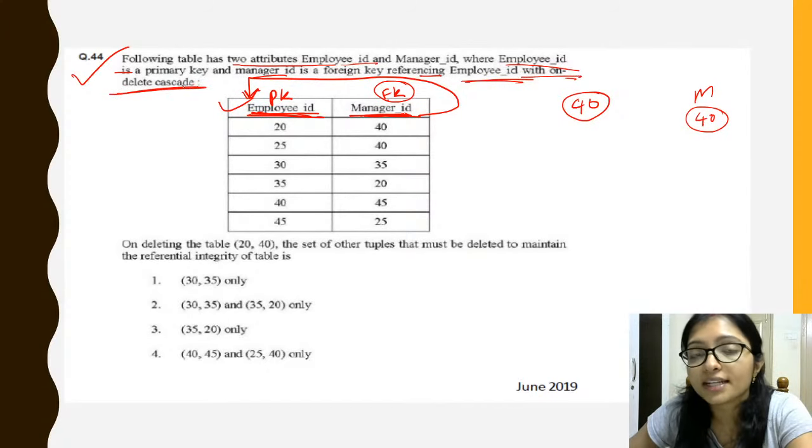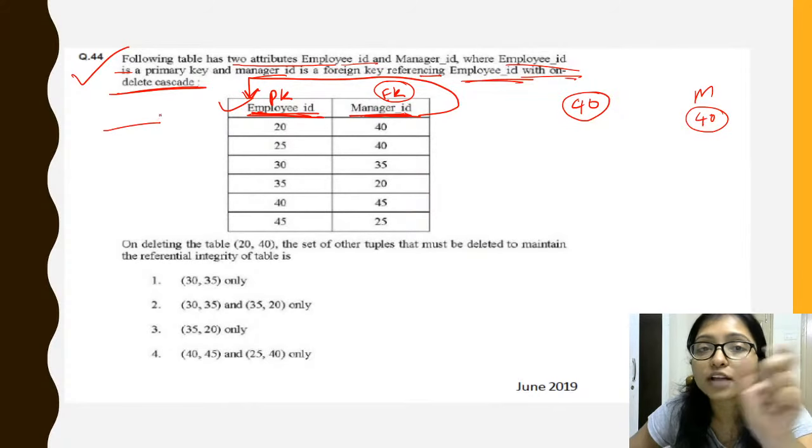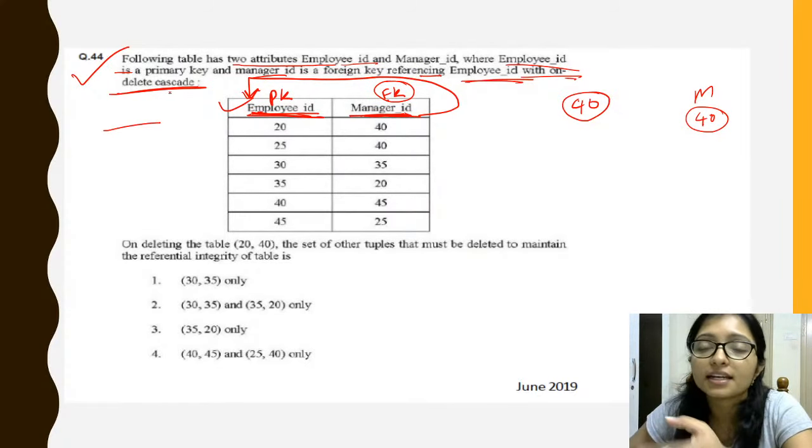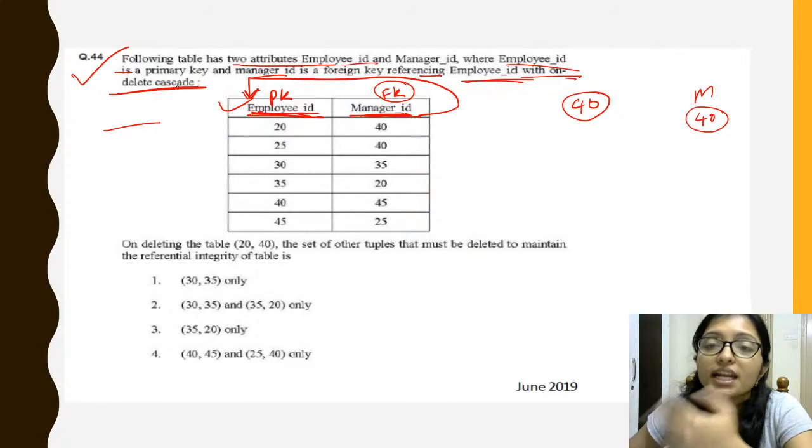What is ON DELETE CASCADE? ON DELETE CASCADE means if there is any reference, and if the actual primary key is deleted, then whatever references we are using will also be deleted. Why? Because what you are referencing is not there anymore.